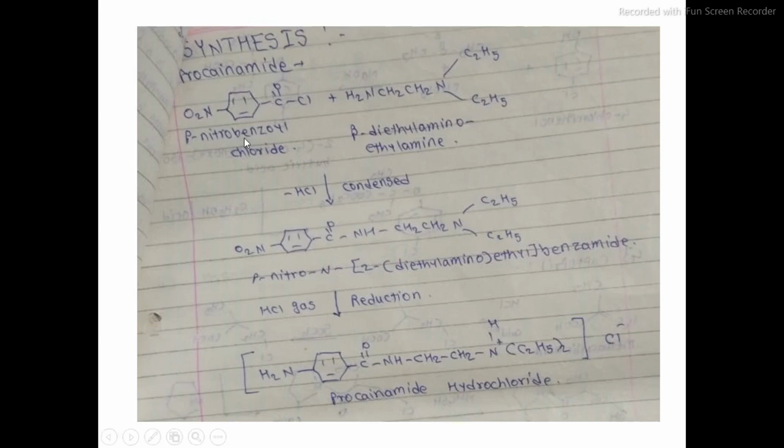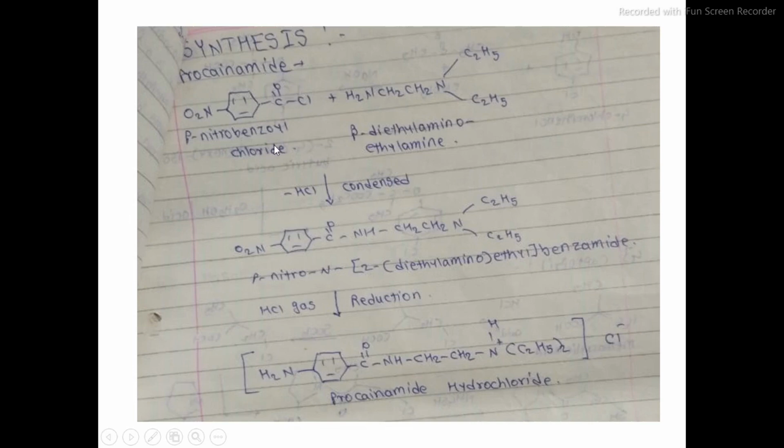So procainamide is synthesized from para-nitrobenzoyl chloride. Now the name of this compound is para-nitrobenzoyl chloride, right?